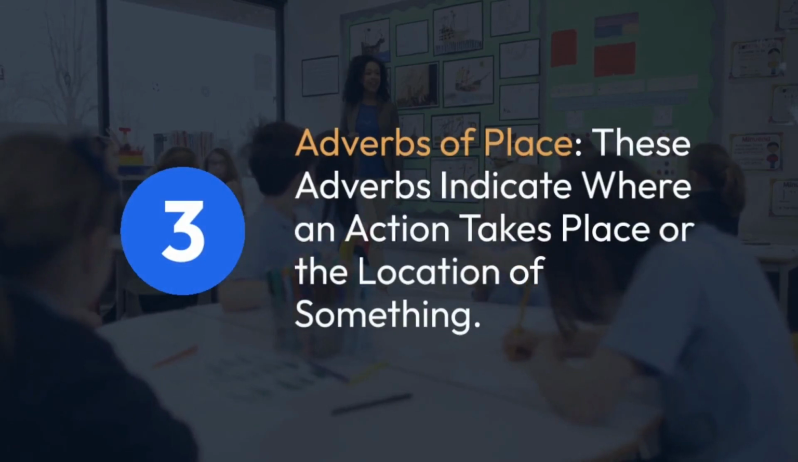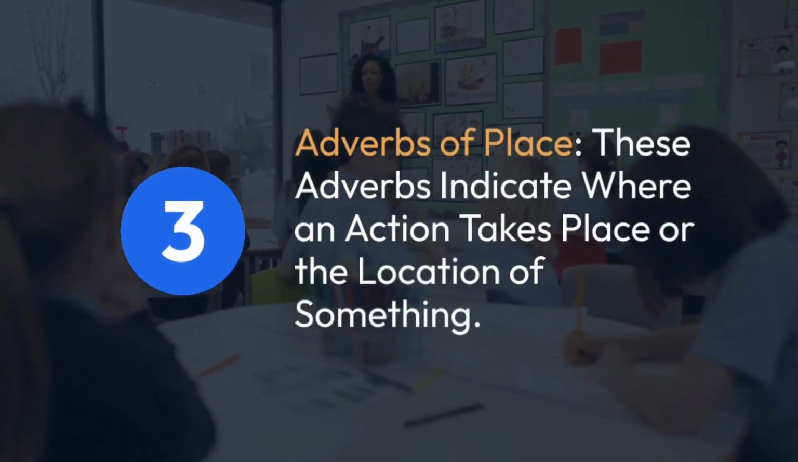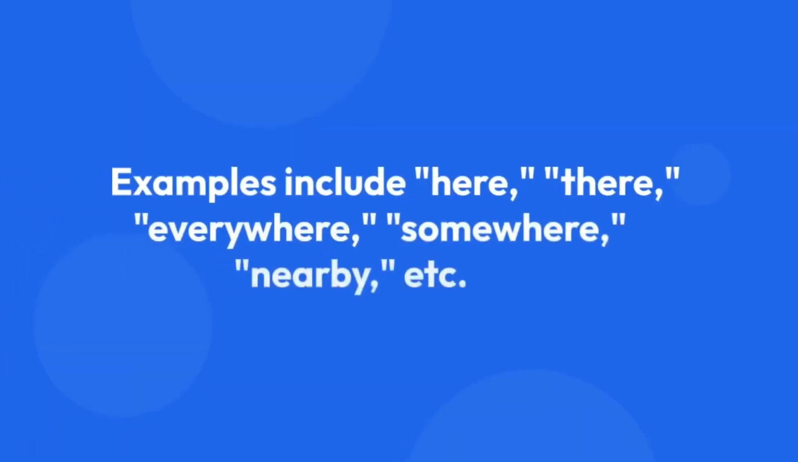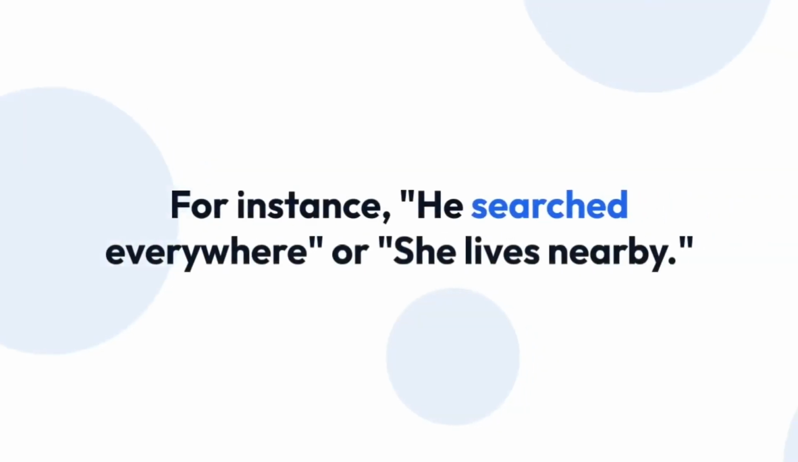Number 3. Adverbs of place. These adverbs show where an action takes place or the location of something. Examples include here, there, everywhere, somewhere, nearby, etc. For instance, he searched everywhere or she lives nearby.